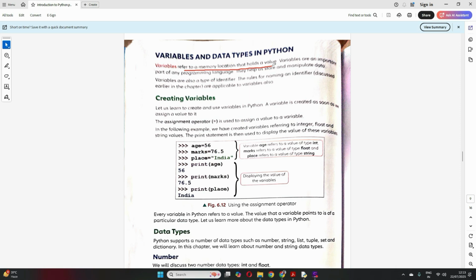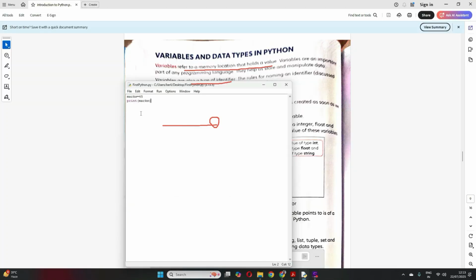Okay, and it is very important. In the program we use variables often, and variables are a type of identifier only. So we have to follow all the rules of the identifier when defining a variable. To assign a value to a variable, we use the assignment operator, which is this equal to sign. This is my assignment operator, equal to.